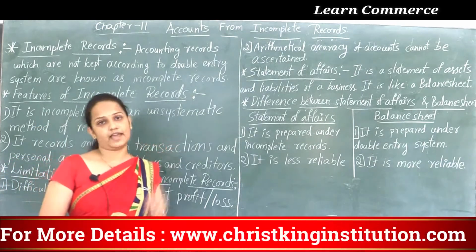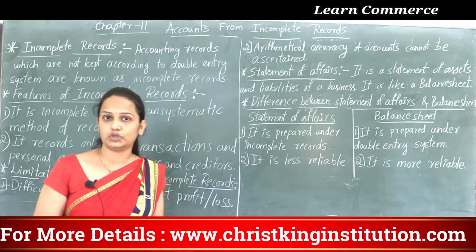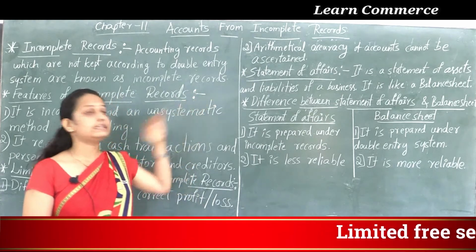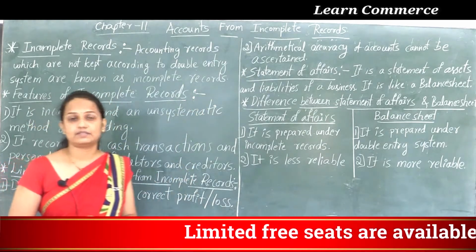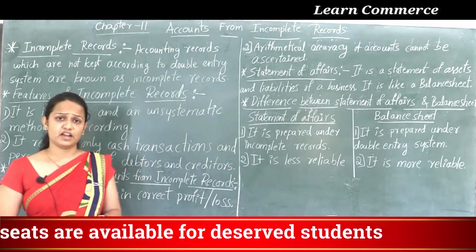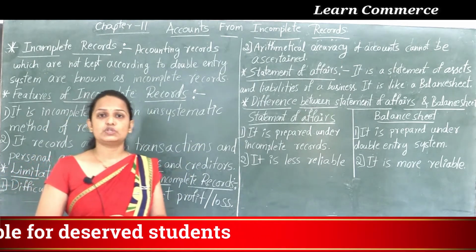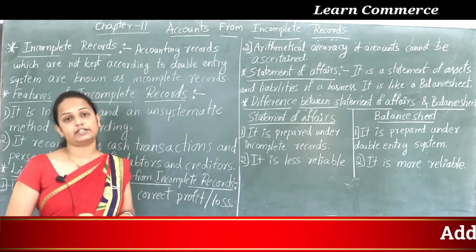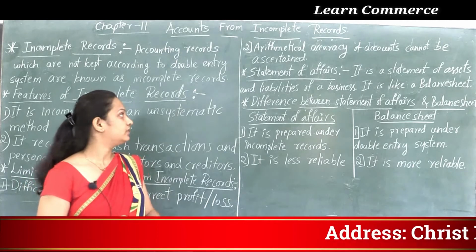And previous chapters' accounts, you know that. But in this chapter, under the single entry system, trial balance is not prepared, so the arithmetical accuracy of accounts cannot be maintained.